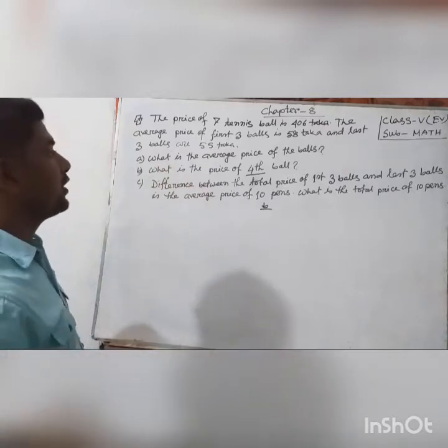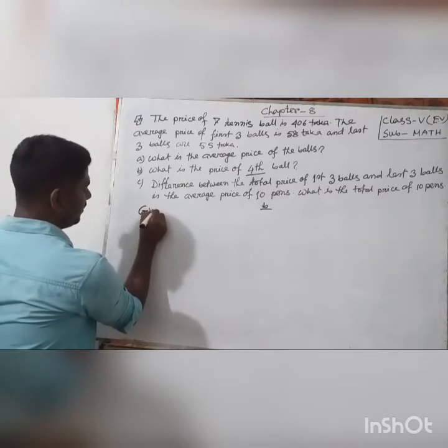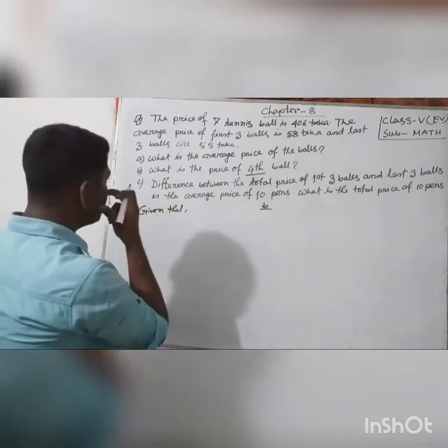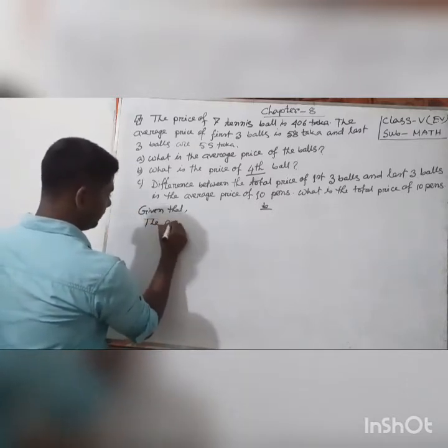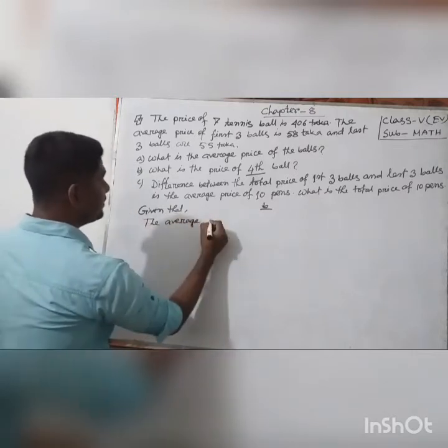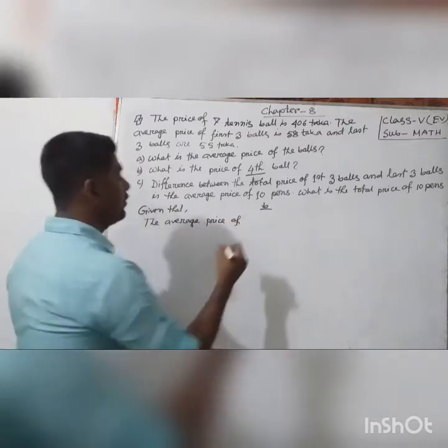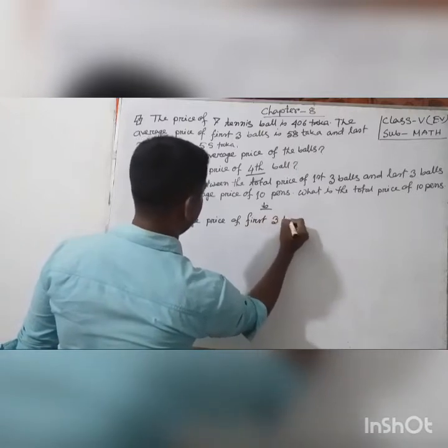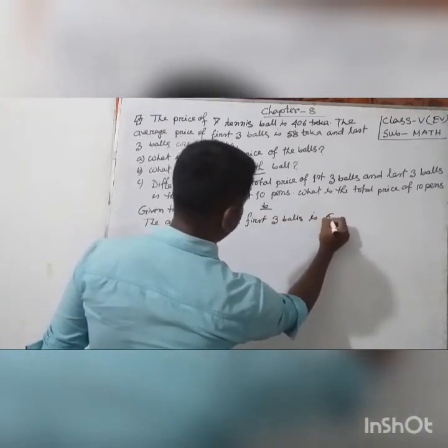Given that the average price of the first three balls is 58 taka.